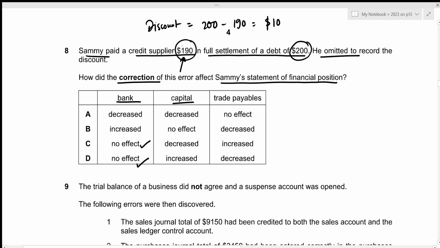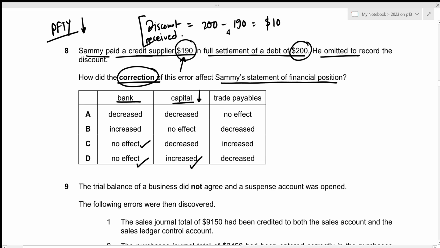Now for capital, we didn't record the discount, right? And since this was the discount received while paying a credit supplier, this is the discount received we're looking at. And if the discount received was not included, then it just means that our profit for the year was understated because we did not include this income, right? And remember, the profit for the year will always be added to capital. So the same impact will be present for capital. So capital was also understated. Now, after correcting this error, our capital will increase, right? That is given by option D.